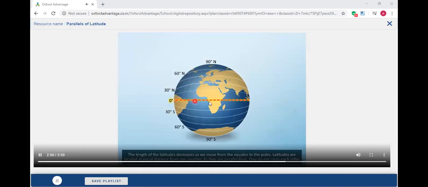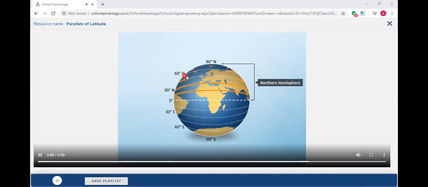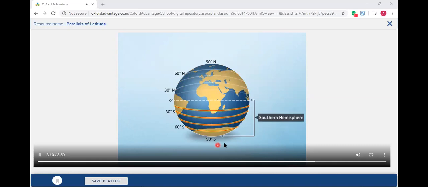The length of the latitudes decreases as we move from the equator to the poles. Latitudes are located at equal distance from one another. As they are parallel lines, they do not cross each other. There are 90 latitudes to the north of the equator and 90 to the south of the equator. In total, there are 181 latitudes, including the equator.